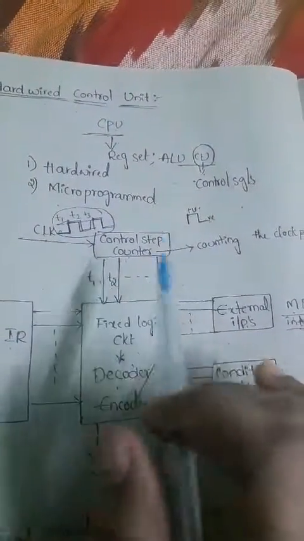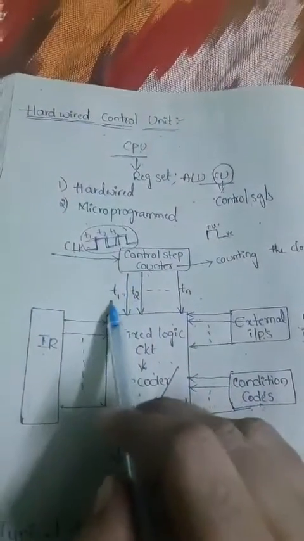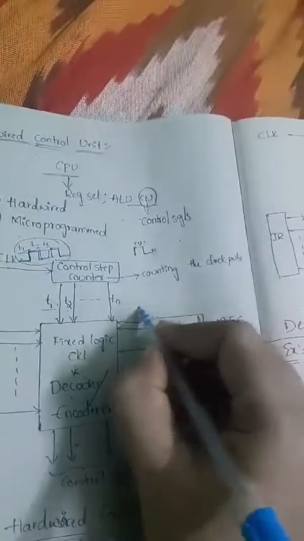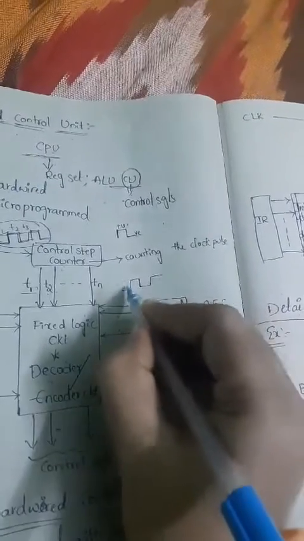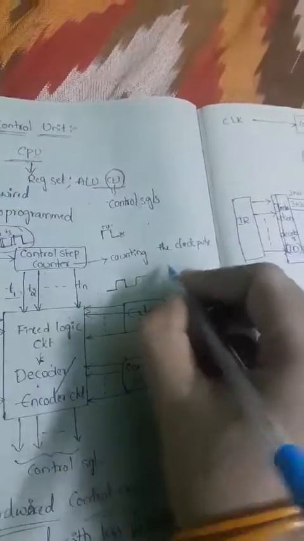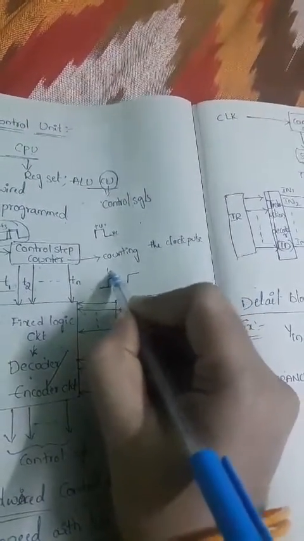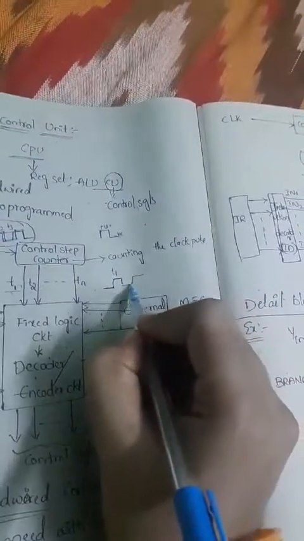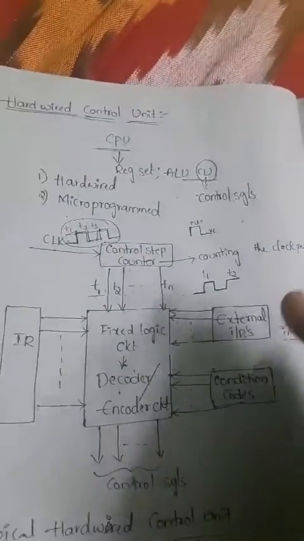So these are the different counter steps which are present in this control step counter. T1 may have the negative to positive pulse, and T2 the positive to negative. T1 is a complete cycle, positive and negative. Negative to positive is represented by the T1 period, and the next, T2 period, goes from negative to positive.